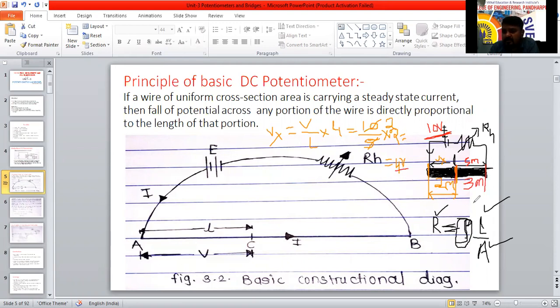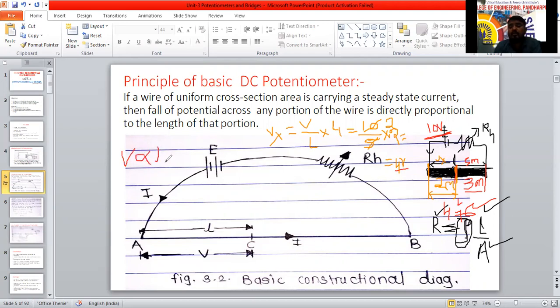6 volt. So 6 plus 4, 10. 10 volt. So here for the 2 meter, the voltage was 4, but for the 3 meter, the voltage is 6 here now. So length increase means the voltage is increasing here. 2 to 3 हो गए, इधर 4 to 6 हो गए. If the length of a conductor is increased, then the voltage drop across that particular length will increase or decrease? Increases.